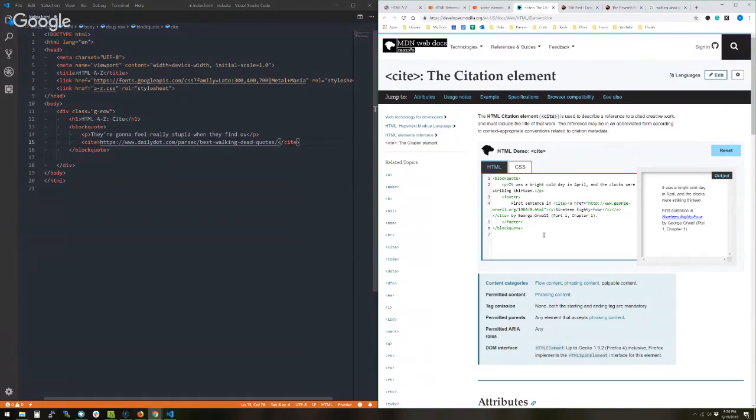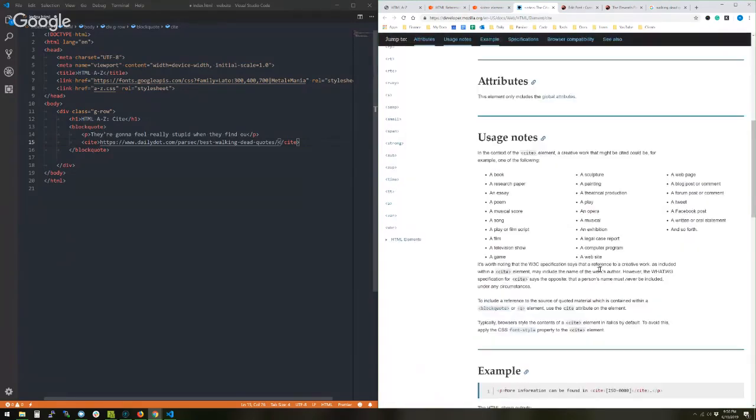What they're mentioning here is the reference to the creative work. So it can include all this different stuff in the cite element, but not the person's name, is what they're saying. So why is that frustrating?